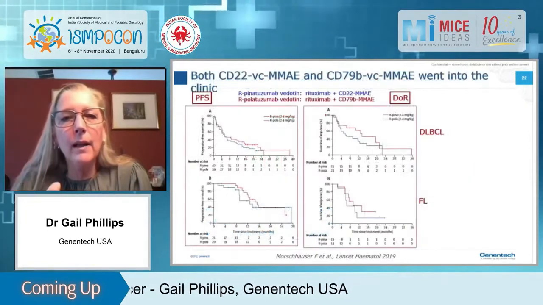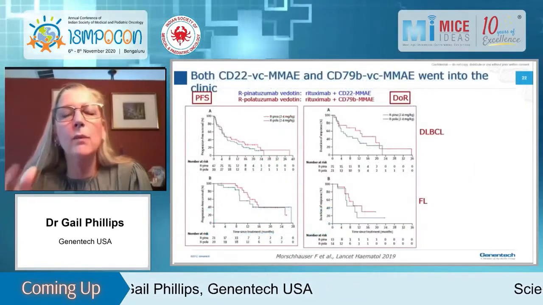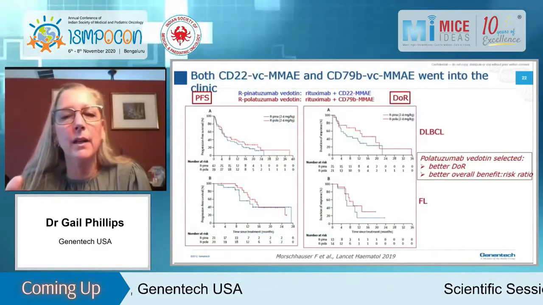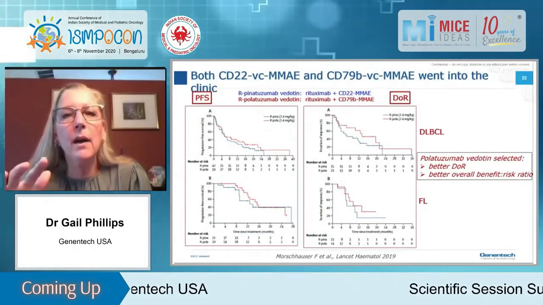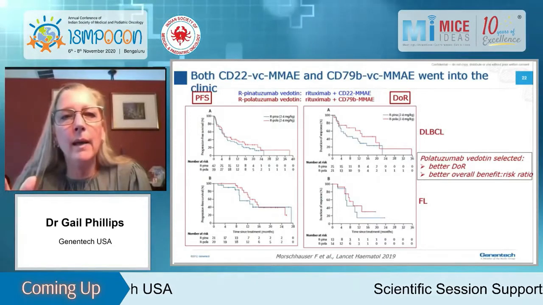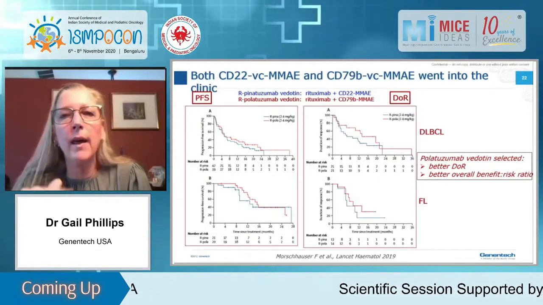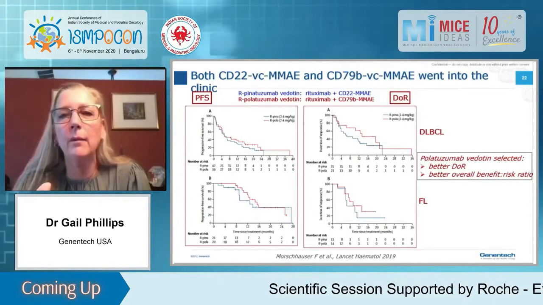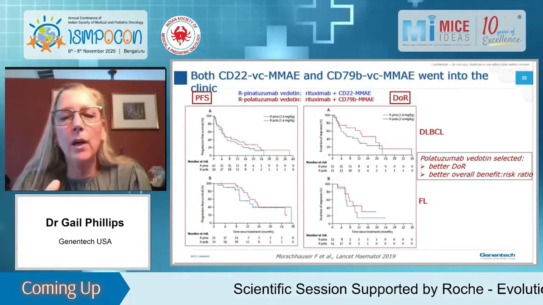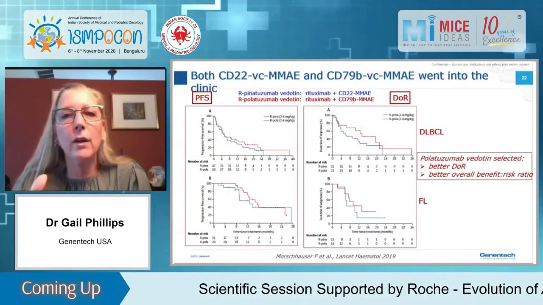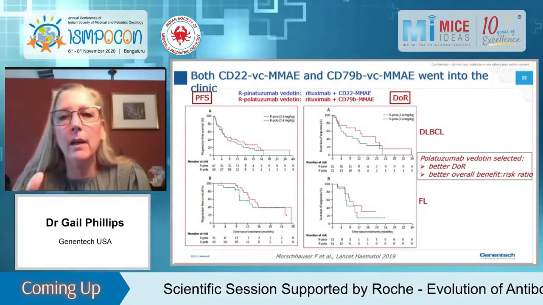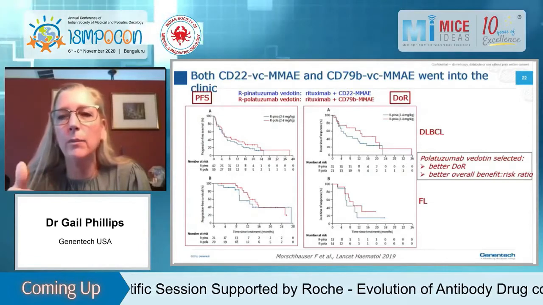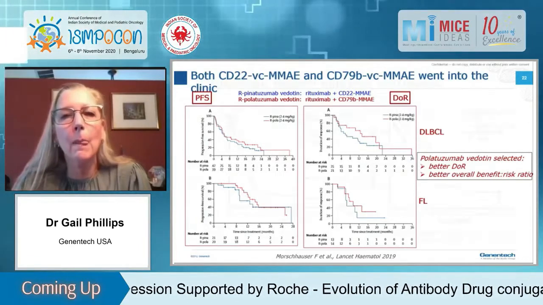So bottom line is that the valsat mmae was chosen over the DM1 containing ADCs. And interestingly enough, 2 different NHL ADCs went into the clinic. Both had valsat mmae, one targeted CD22, one targeted CD79B. And what is shown here is that if you look in red, the CD79B ADC outperformed the CD22 ADC, so that was moved forward.